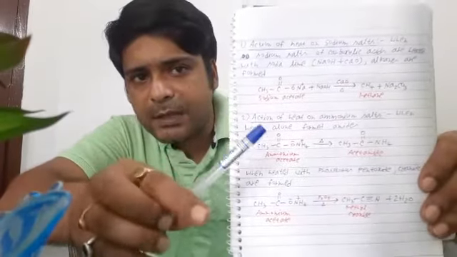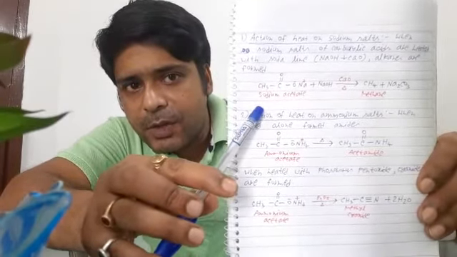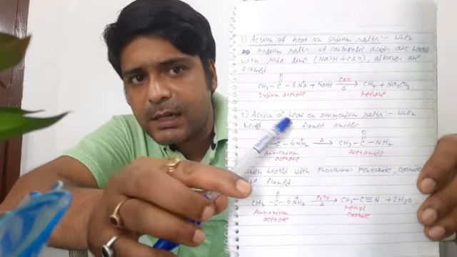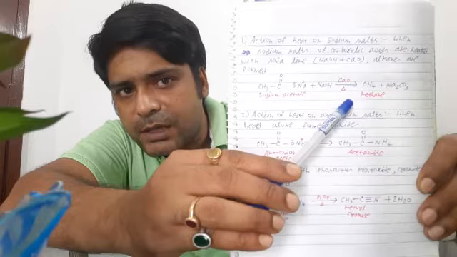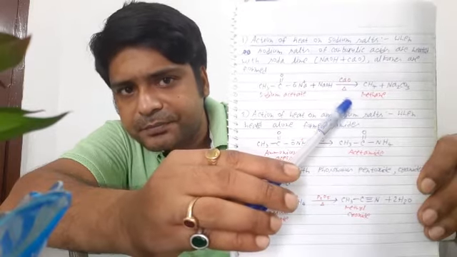So if we heat the sodium salt of the carboxylic acid in presence of soda lime, it is converted to an alkane. See here, I have given the example with sodium acetate. When sodium acetate is heated in presence of soda lime, it is converted to methane.